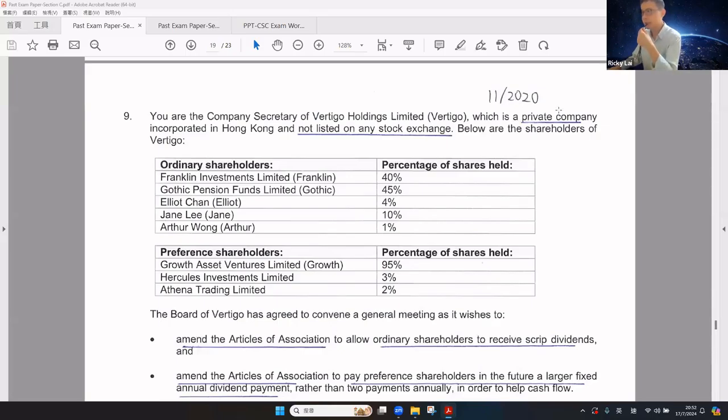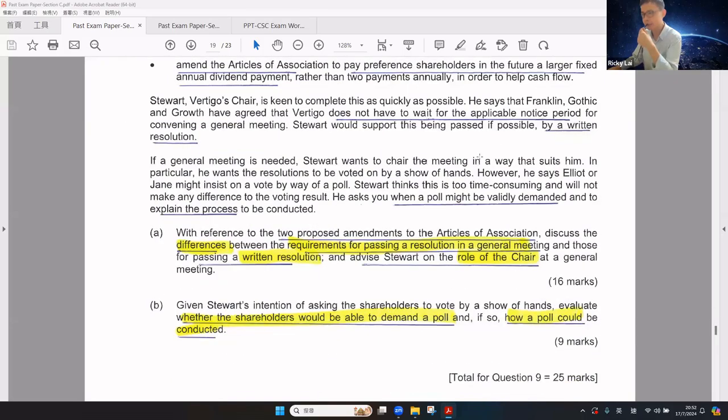Let's continue to look at the November question. Before we look at the scenario, please take a look at the question requirements. There are 2 proposed amendments to the articles. What will be the differences between passing a resolution in a general meeting and passing a written resolution? And the role of the chairman at the general meeting, 16 marks, so you should write around 3 pages on that answer.